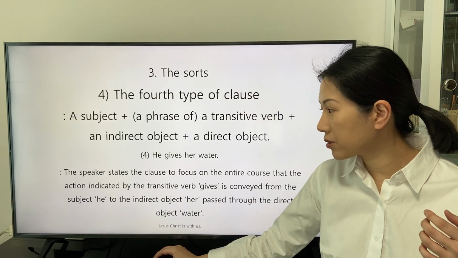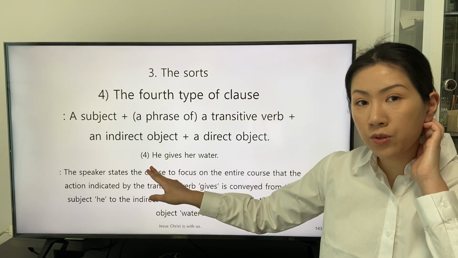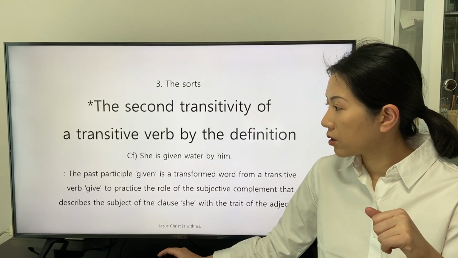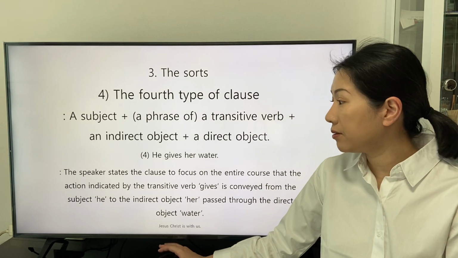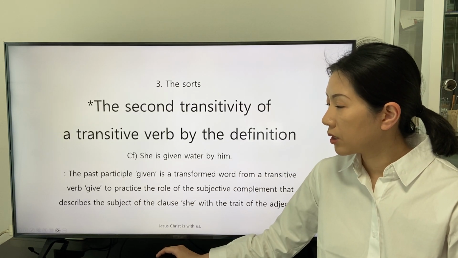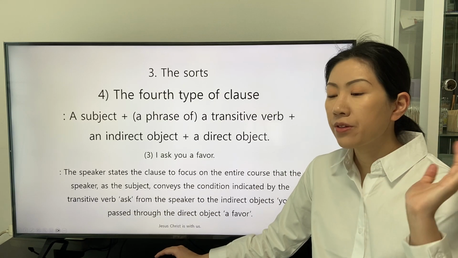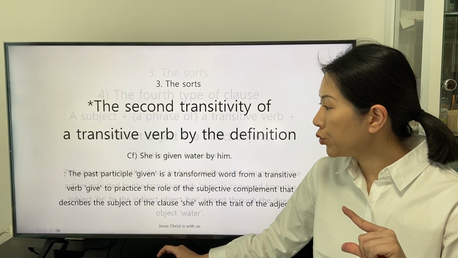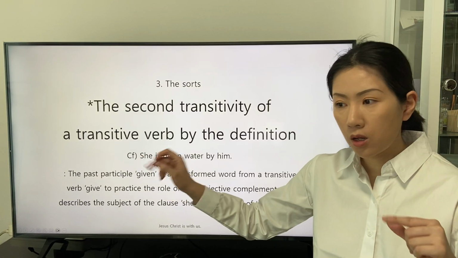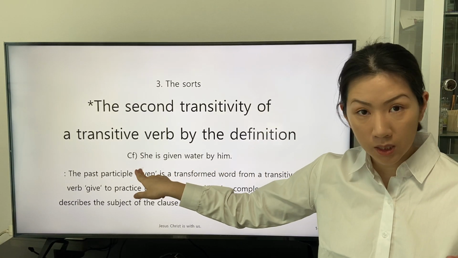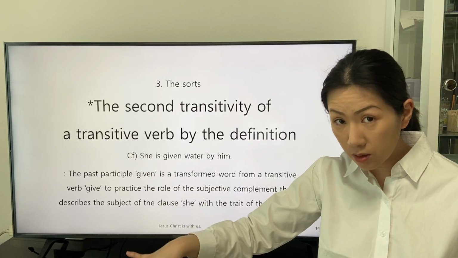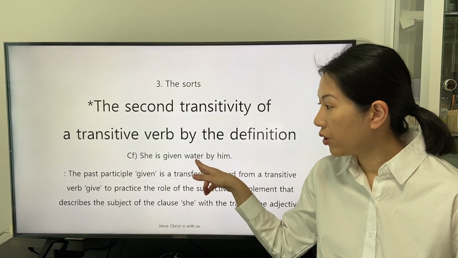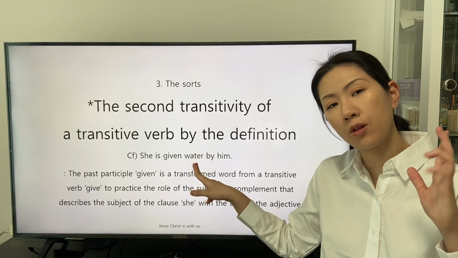In the previous clause, the subject, who is a male out of the conversation, starts and gives the definition of the transitive verb give to a female out of the conversation via water as the direct object.